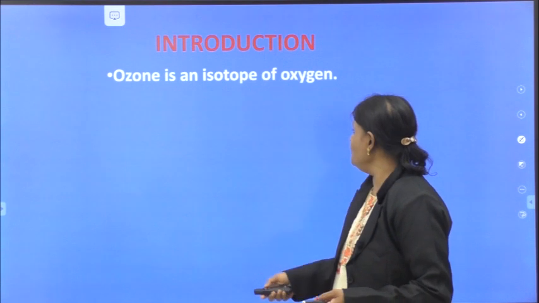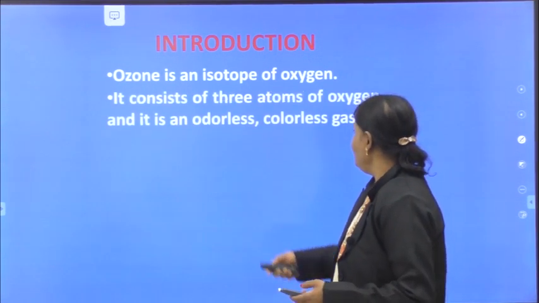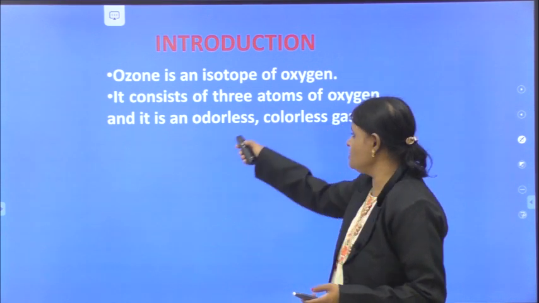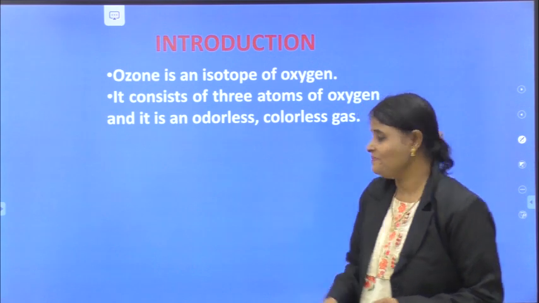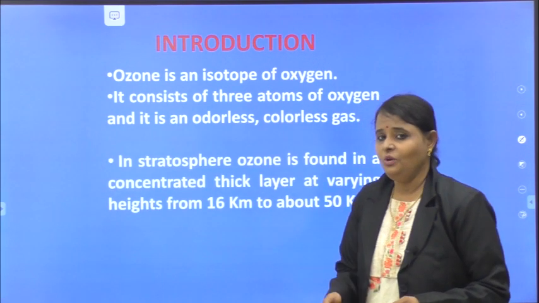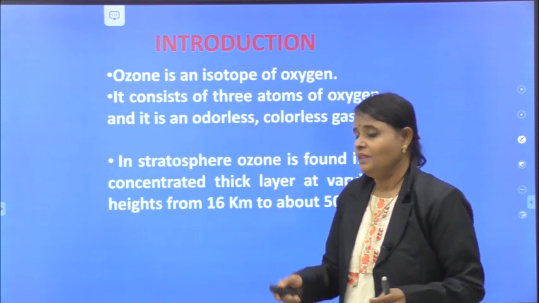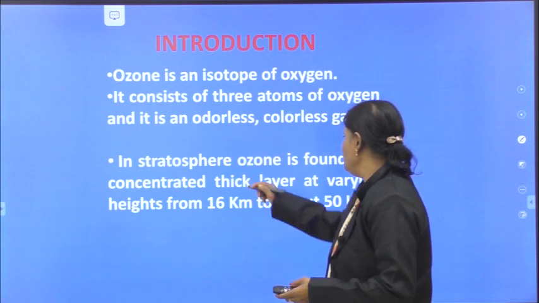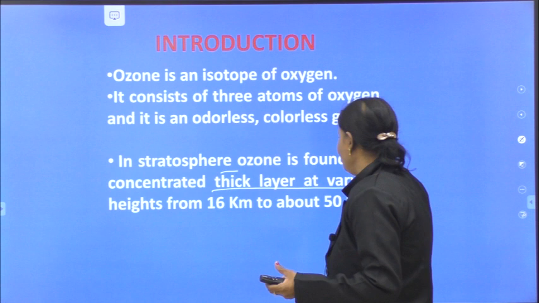Coming to the introduction, ozone is an isotope of oxygen. It consists of 3 atoms of oxygen. It is a colorless, odorless gas. Where is it present? The ozone is present in the stratosphere in the form of a concentrated thick layer.